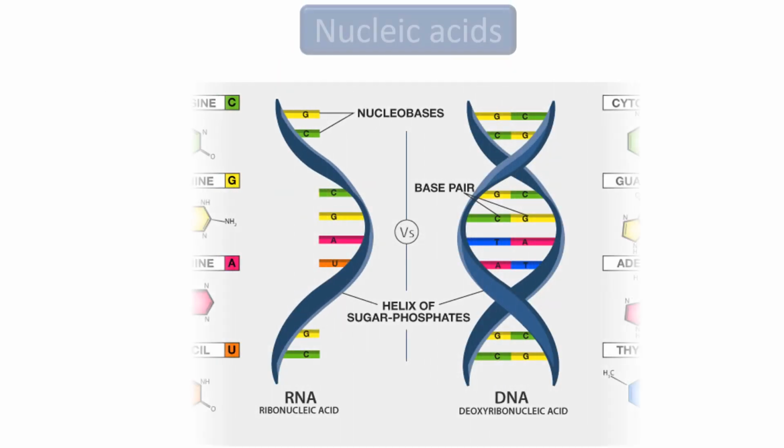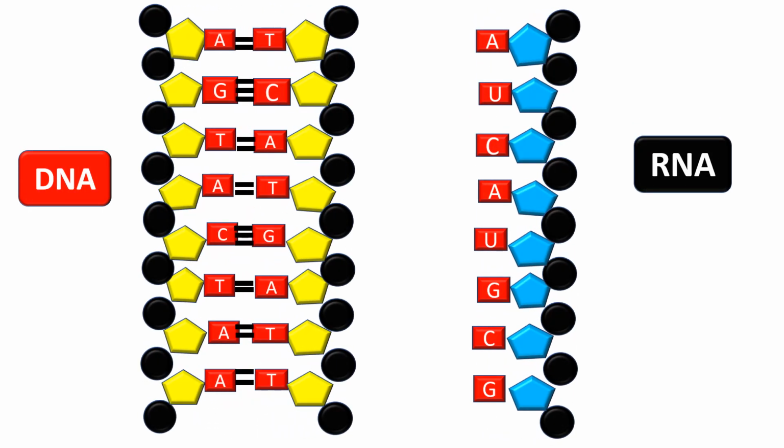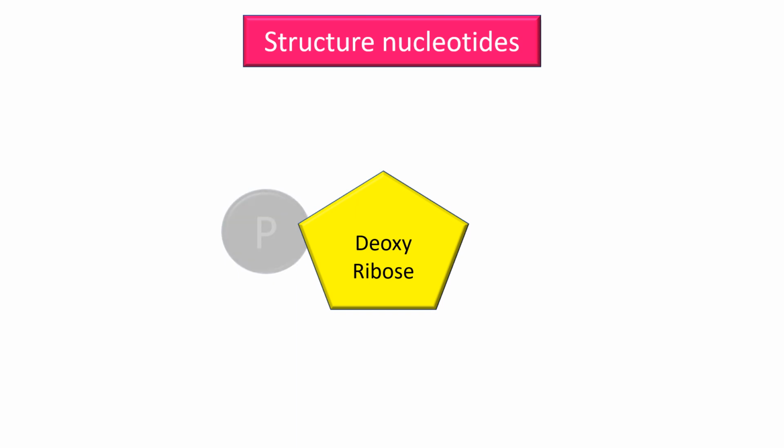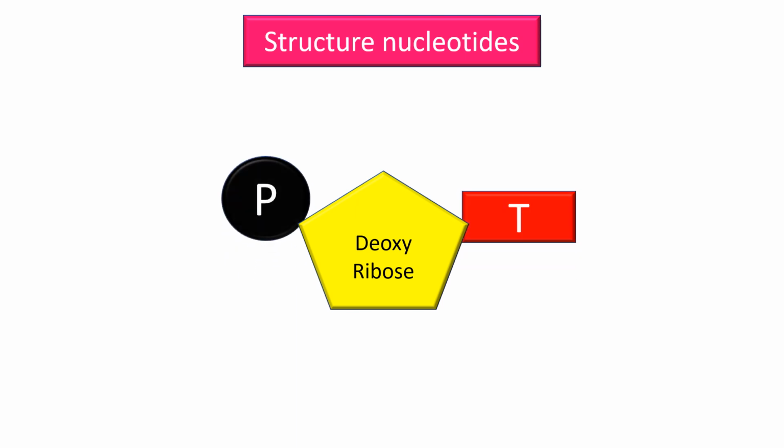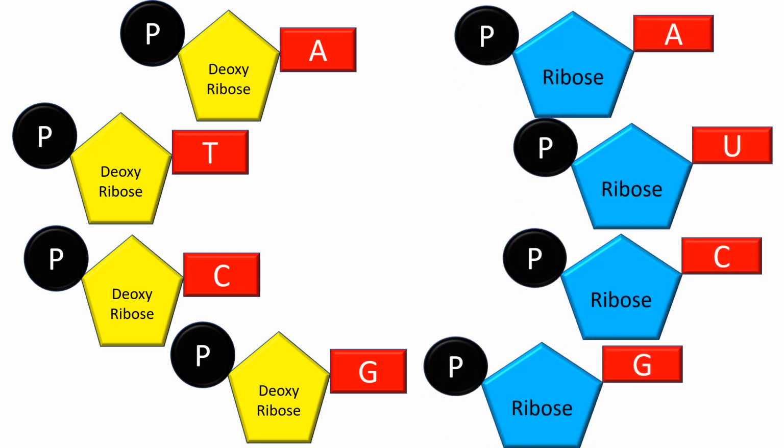Nucleic acids. Nucleic acids are polymers of nucleotides. Structure of nucleotides: sugar molecule, phosphate group, nitrogenous base, deoxyribonucleotides, ribonucleotides.